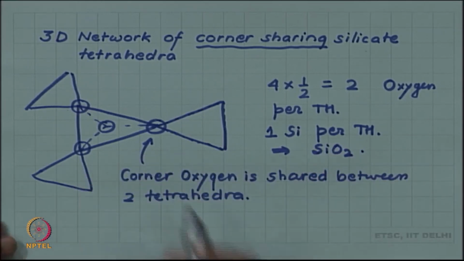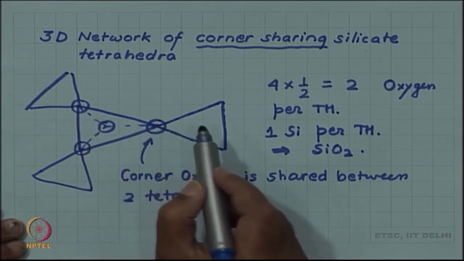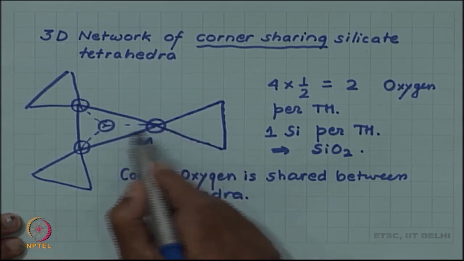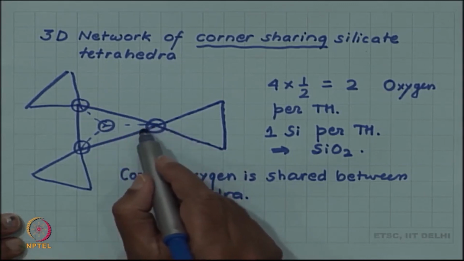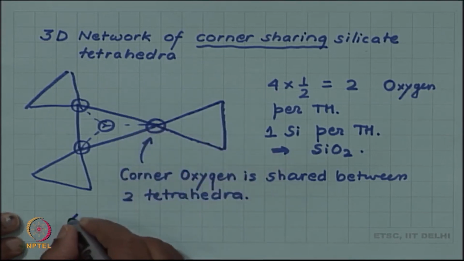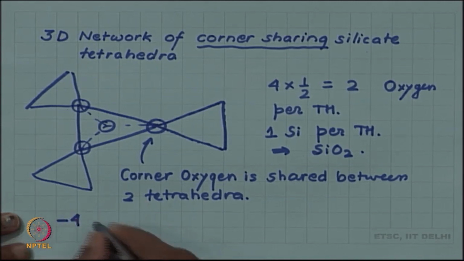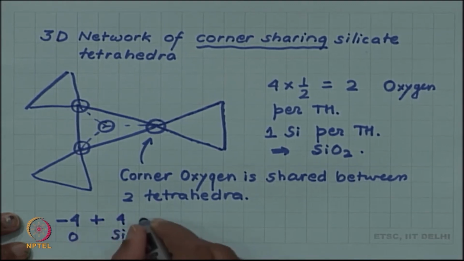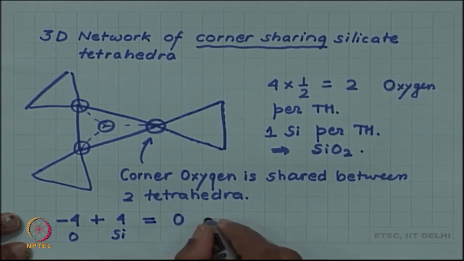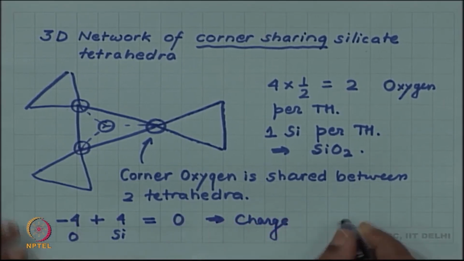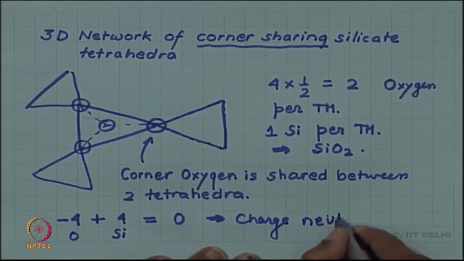Similarly, for the charge, each oxygen is doubly charged, but it is being shared by 2 tetrahedra. So, now every tetrahedron gets only a single charge from each oxygen. So, the charge is minus 4 from oxygen and plus 4 from silicon. So, now you have 0 charge. So, you have charge neutrality or charge balance.